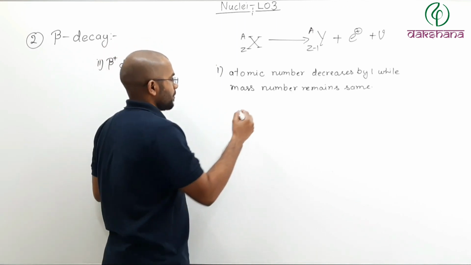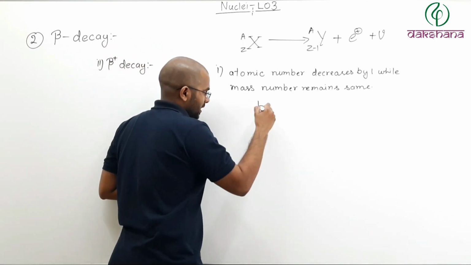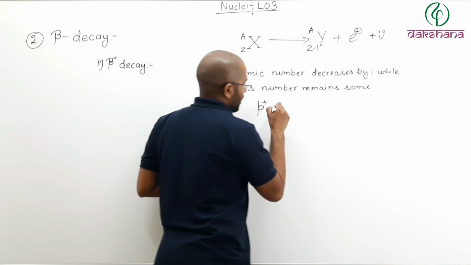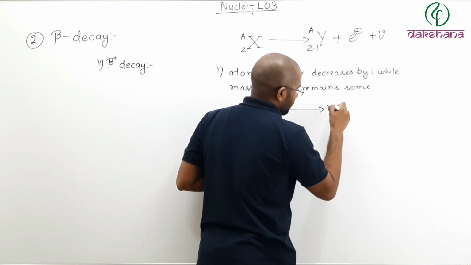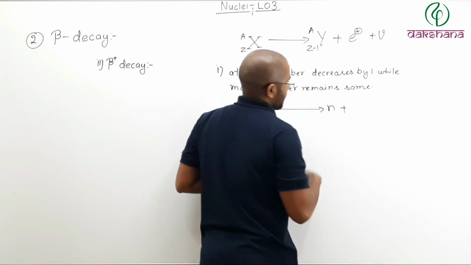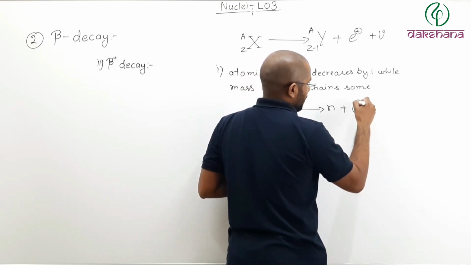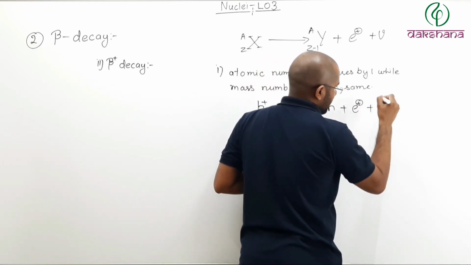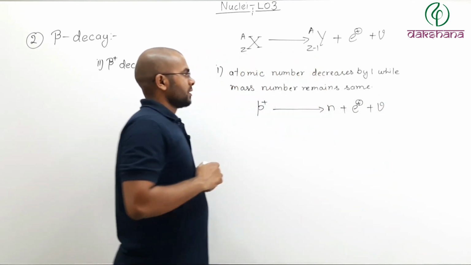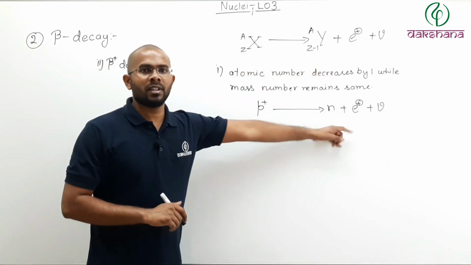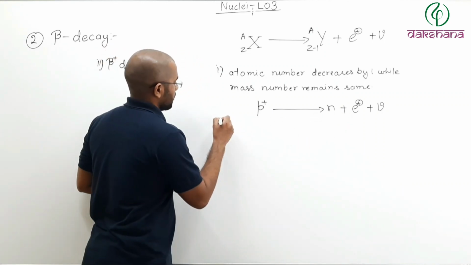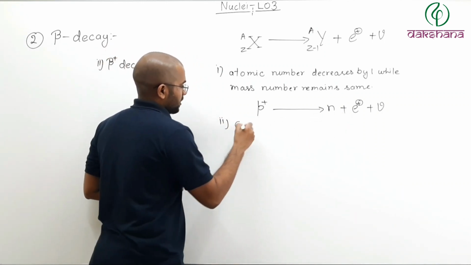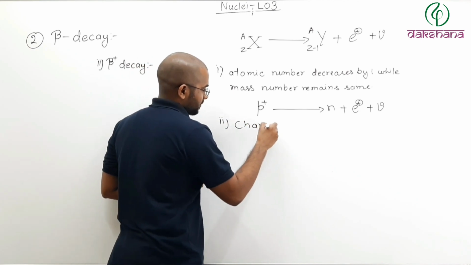So what actually happens in a beta plus decay is, a proton changes itself into a neutron plus a positron plus a neutrino. So see, charge is conserved. Here one positive charge, here also one positive charge. So you can write charge is conserved.